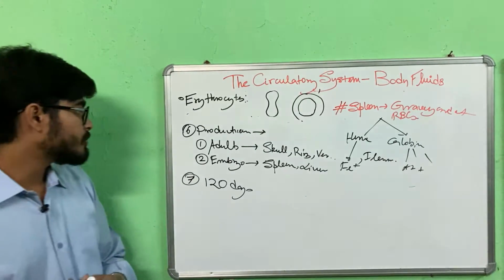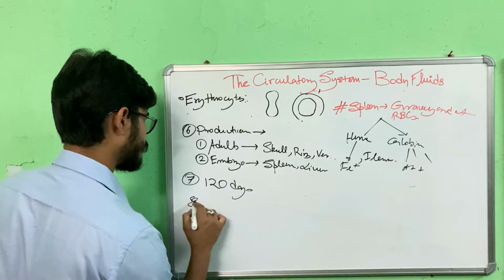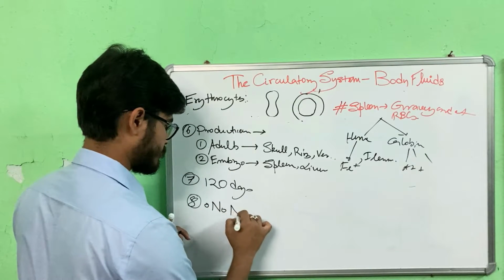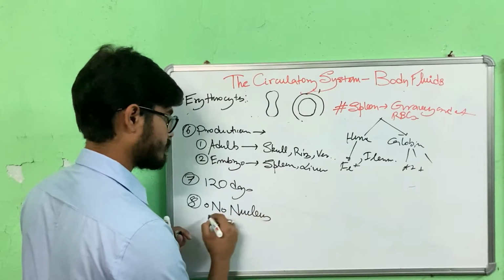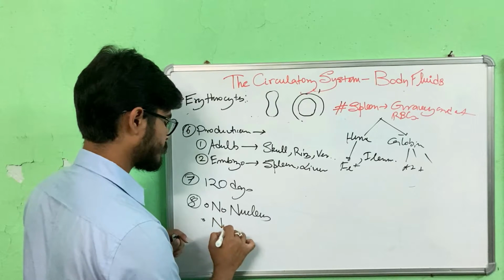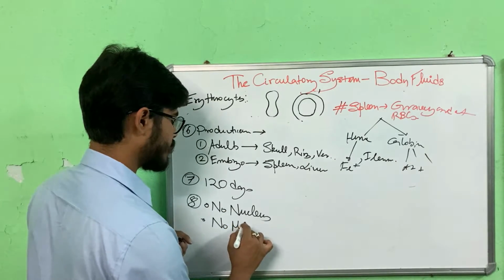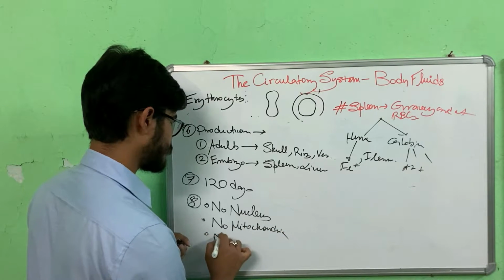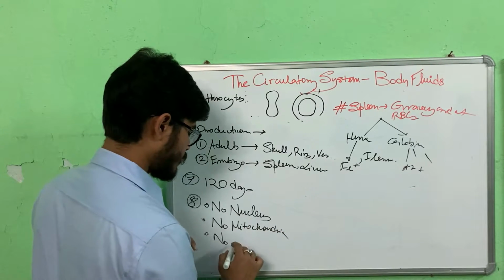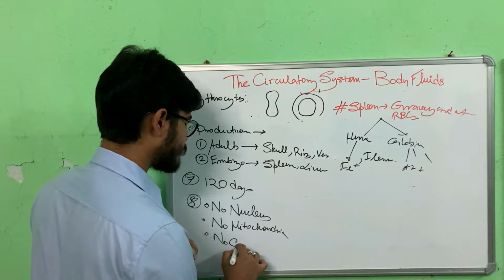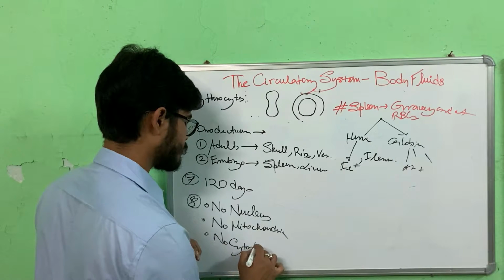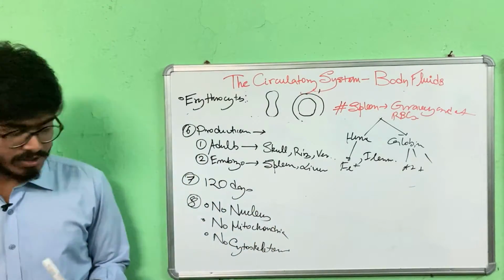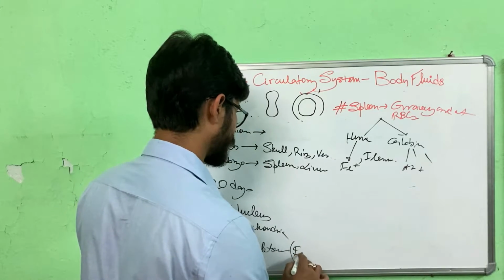Now, what is so special about RBCs? As I told somewhat before, it has no nucleus. Next, it has no mitochondria. Next, it has no cytoskeletal structures, such as the endoplasmic reticulum.